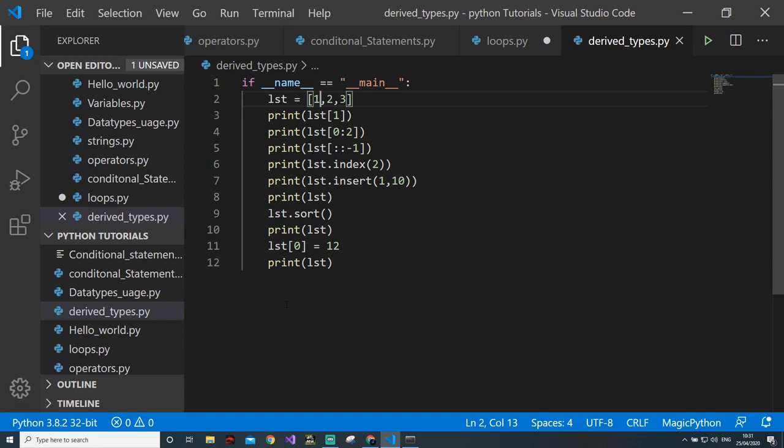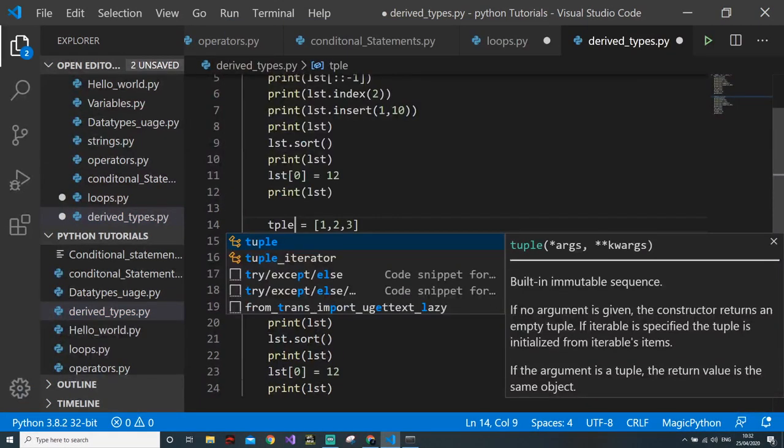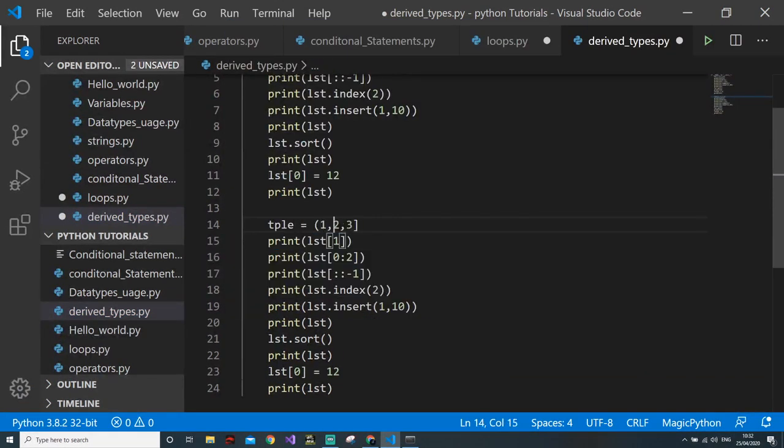Remember. Now there are some things we can do with a tuple, and there are some things which we can't do with a tuple. Now we can't use a tuple like this, and you will see why. Okay. Now what we'll do, we will just do tple, and we'll change this to this, and everything is same.